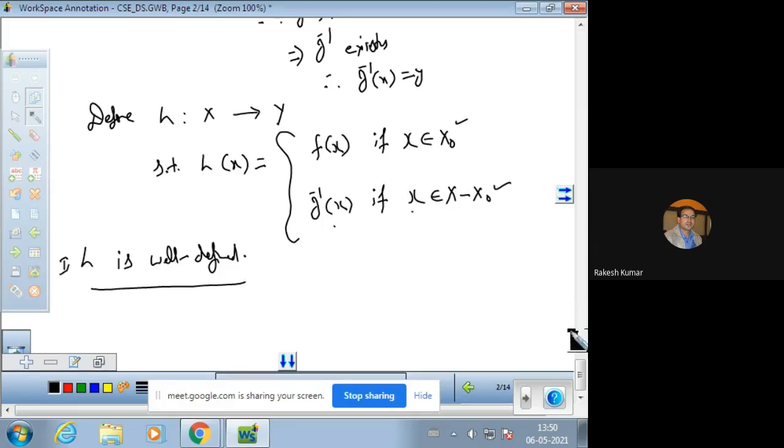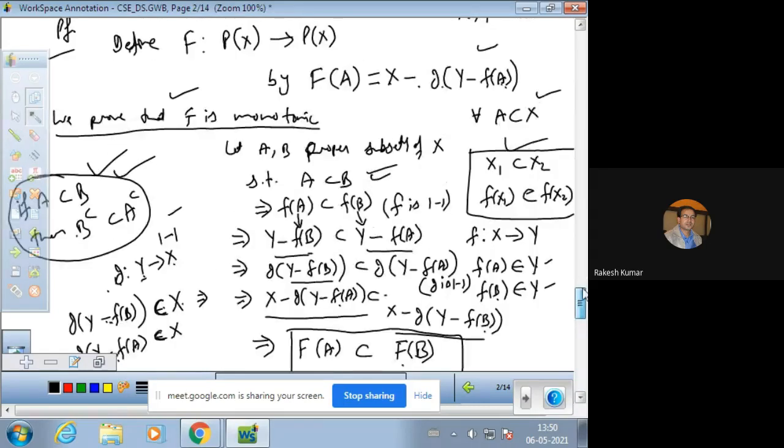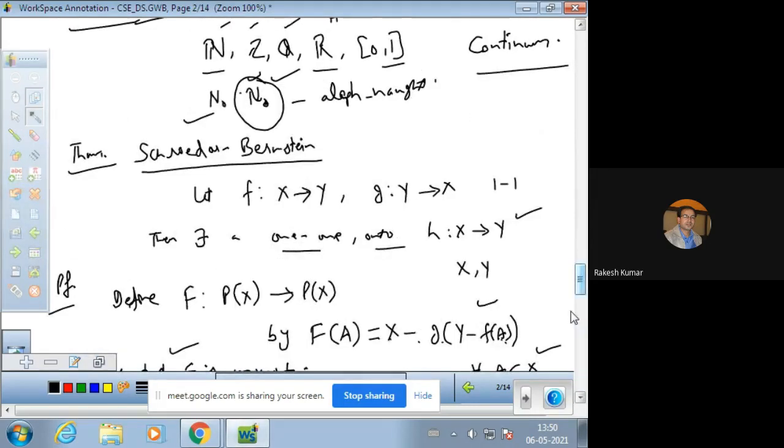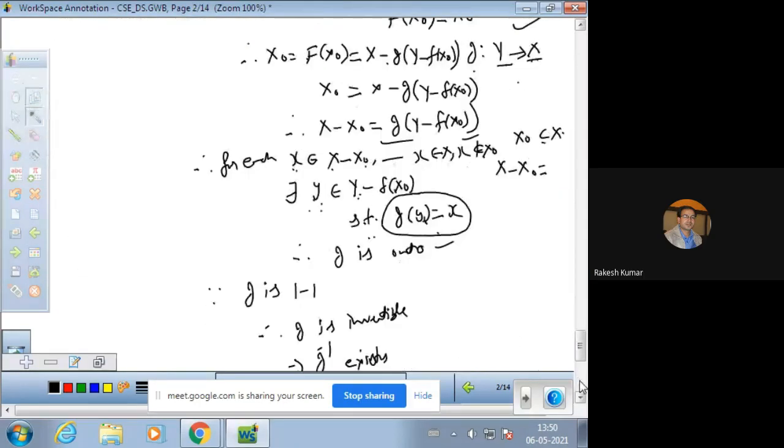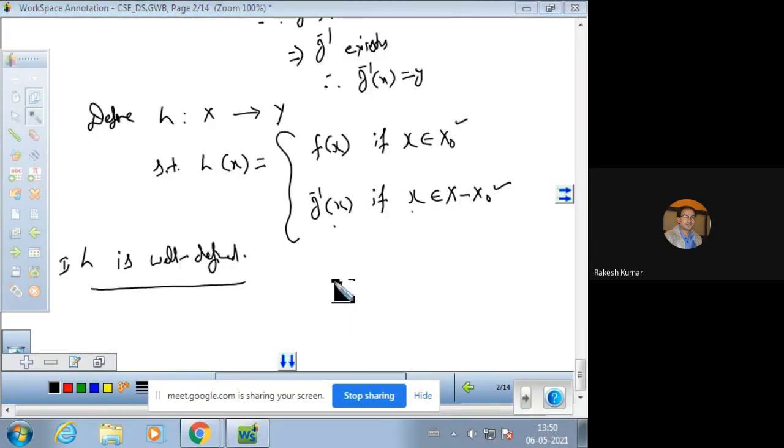According to the statement of Bernstein theorem, there exists a 1-1 onto function h from X to Y. It means after proving well defined, it should be proved as 1-1 and onto function. So for well defined, we can take any element in the domain. So two cases will arise.